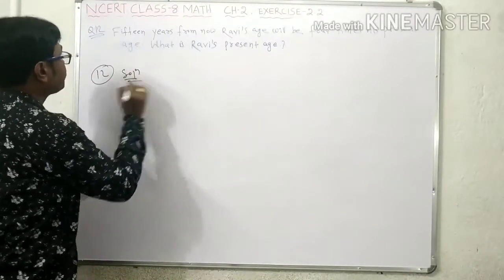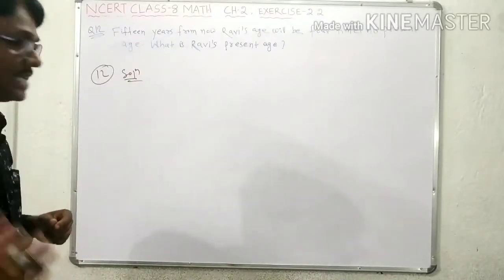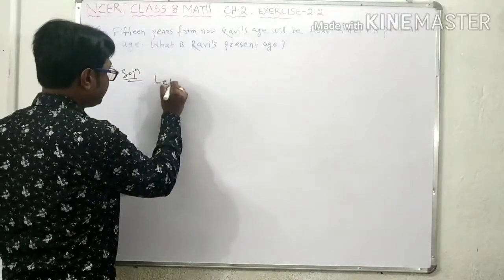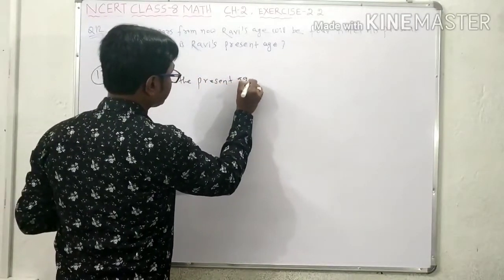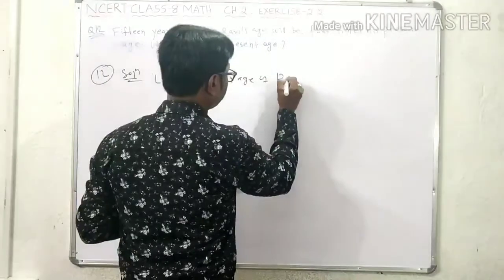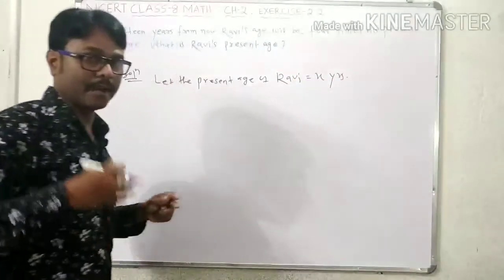Here is the solution. 15 years from now means first we have to take the present age. Let the present age of Rabi equal x years.